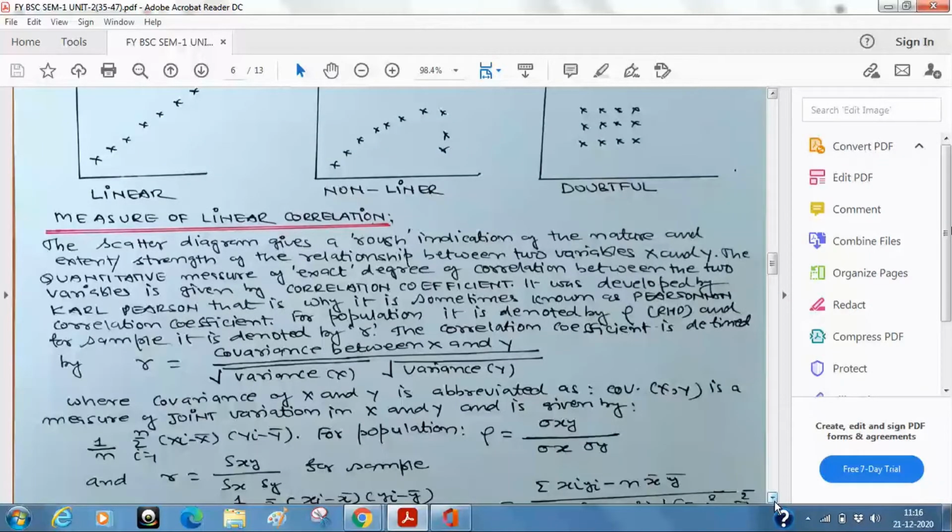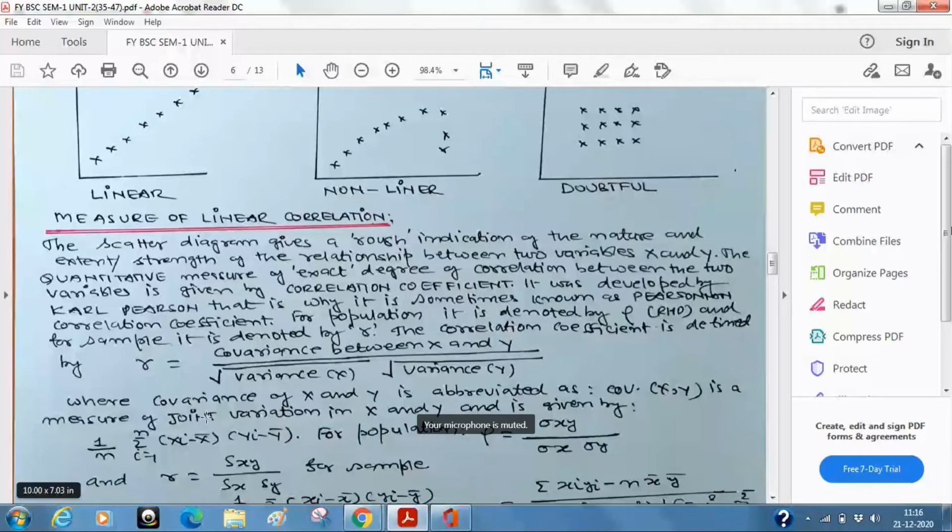It is a measure of joint variation in X and Y. And what is the formula? This is the formula. Now, if you look at this formula carefully, when you were writing the variance formula, what did you write? Because that was a single variable, there was no y, we would just square it. But what is a square? You know, xi minus x bar into xi minus x bar. I can always write it that way, no. A square is just a into a. Similarly, xi minus x bar squared is xi minus x bar into xi minus x bar.